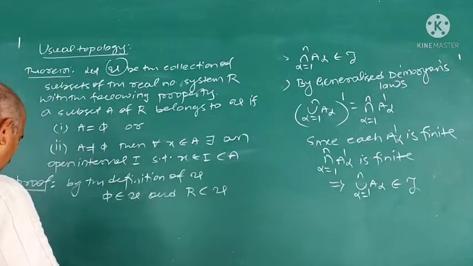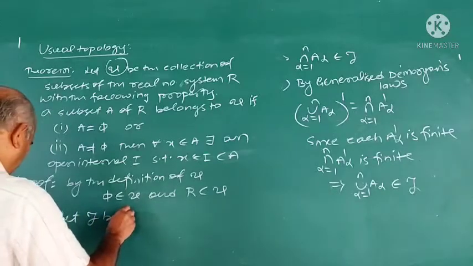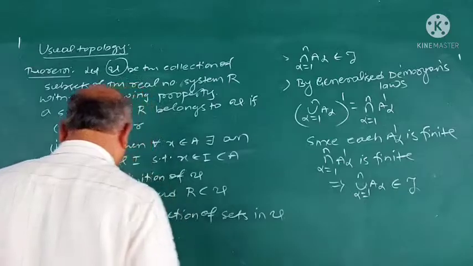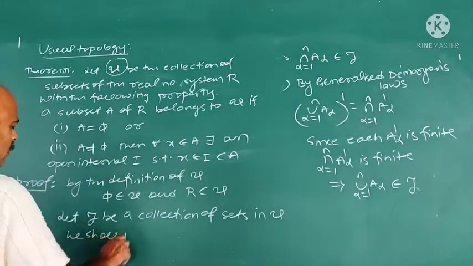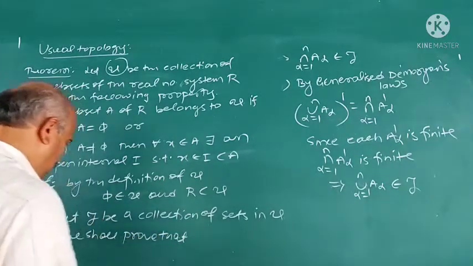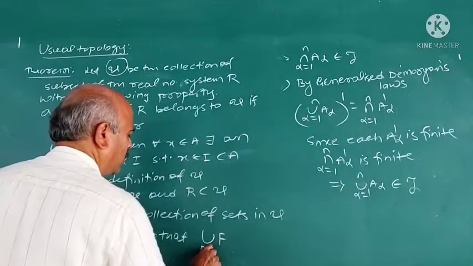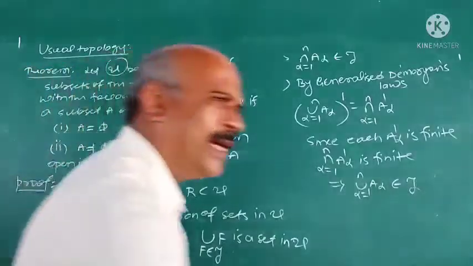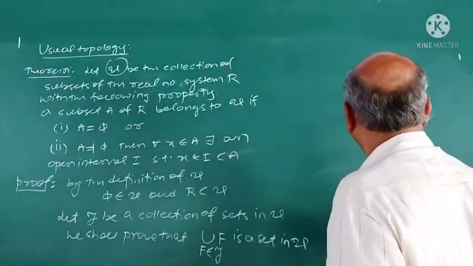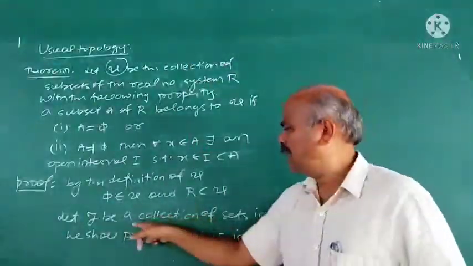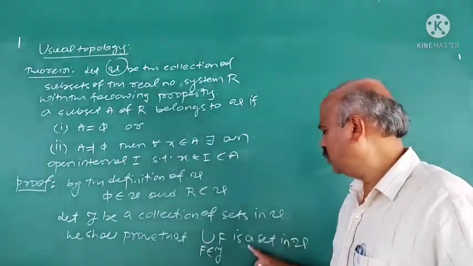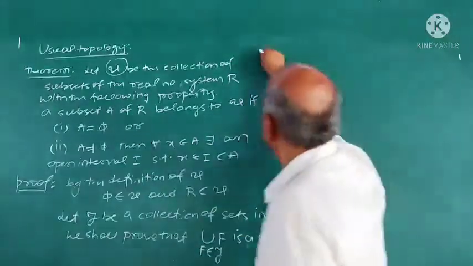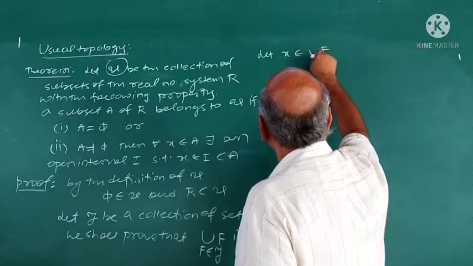For that, let tau be a collection of sets in U. We shall prove that the union of F, F belongs to tau, belongs to U. See, the first thing, we take some arbitrary members of U, that is, tau is a collection of sets in U. We prove that the union of F, F belongs to tau, is a set in U. Then the union of any members of U is again in U. To prove this, let x belong to the union of F, F belongs to tau.